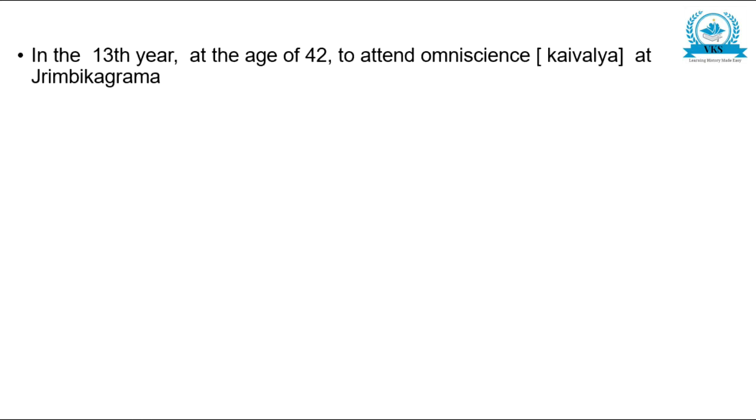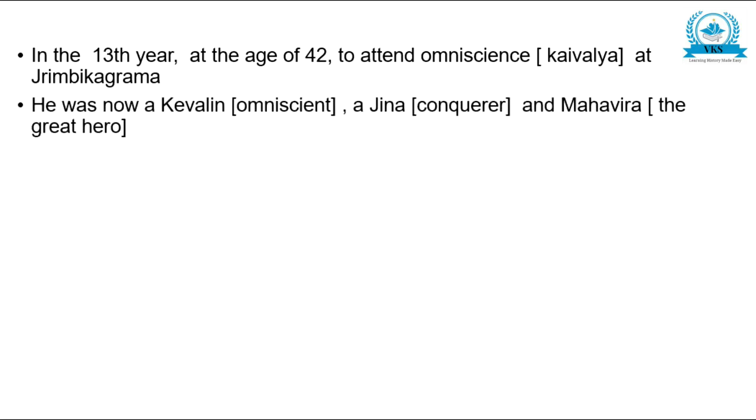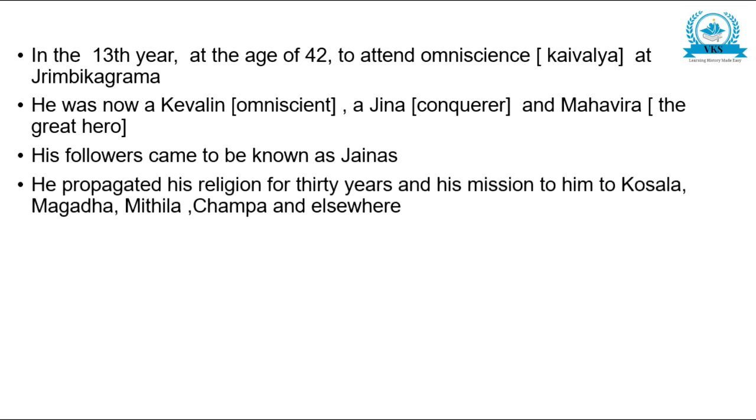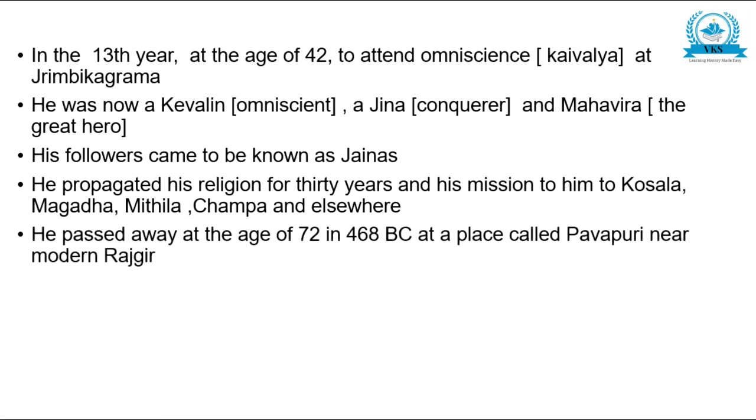In the 13th year, at the age of 42, he attained omniscience, kaivalya, at Jrimbikagrama. He was now a Kevalin, the omniscient, Jina, the conqueror, Mahavira, the great hero. His followers came to be known as Jainas. He propagated his religion for 30 years, and his mission took him to Kosala, Magadha, Mithila, Champa, and elsewhere. He passed away at the age of 72 in 468 BC at a place called Pavapuri near modern Rajgir.